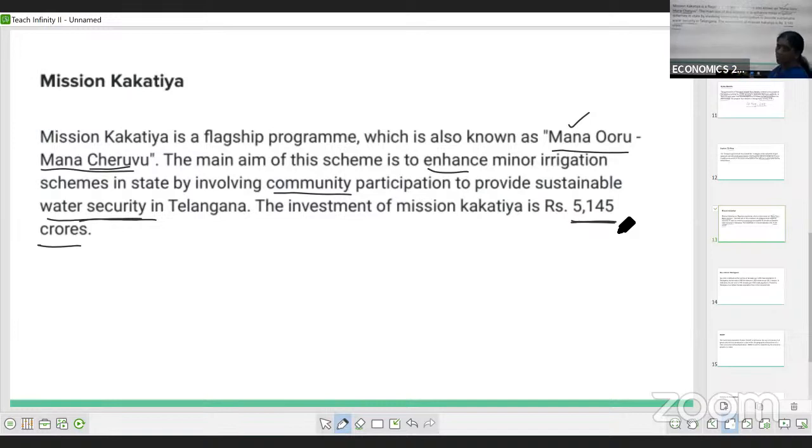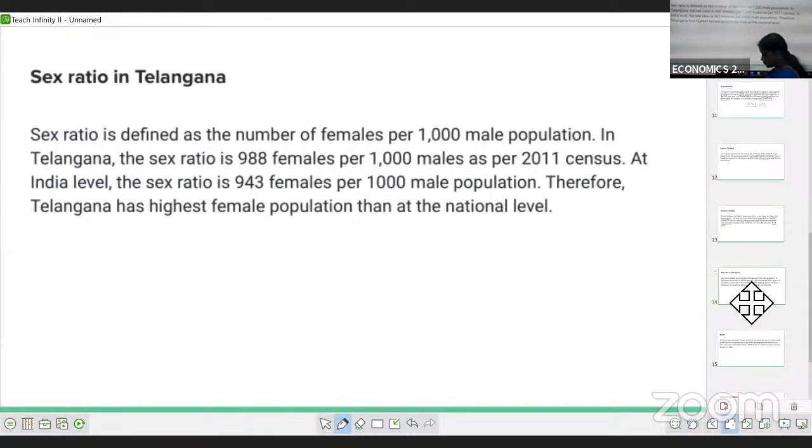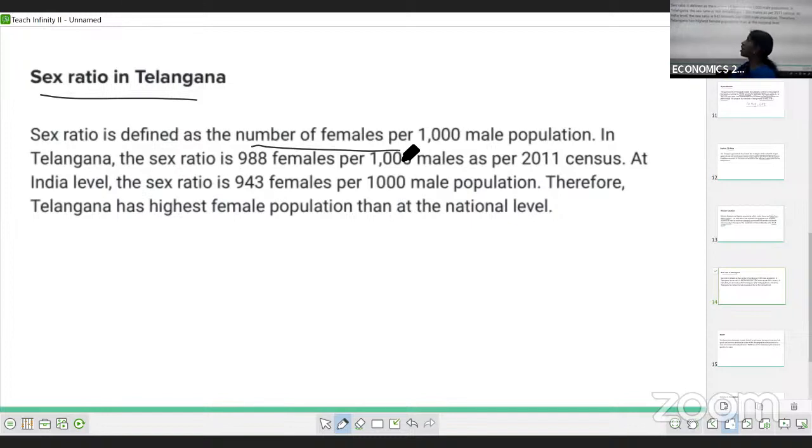This is another one completed. Next, we go with the next one, another 2-mark question: sex ratio in Telangana. We know the definition of sex ratio: the number of females per 1,000 male population is called the sex ratio. This was already studied under the second unit, population.